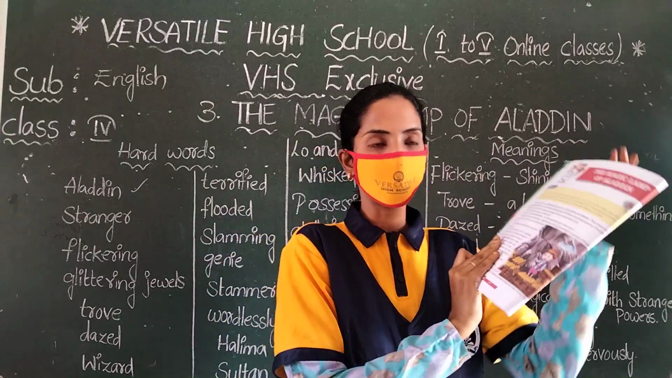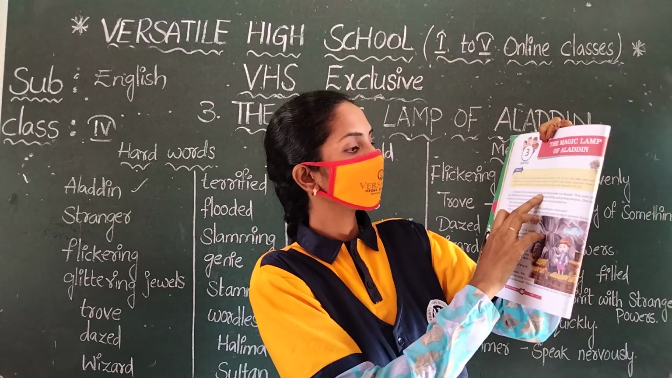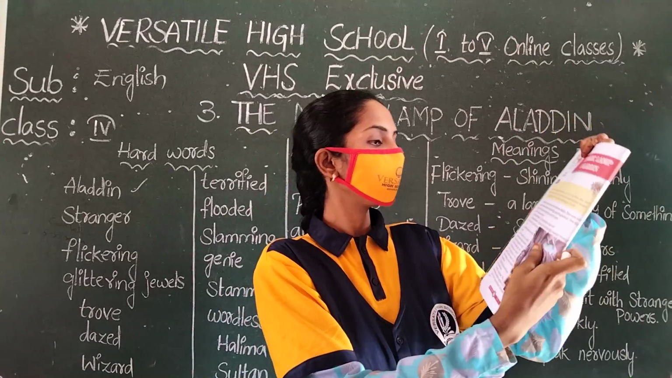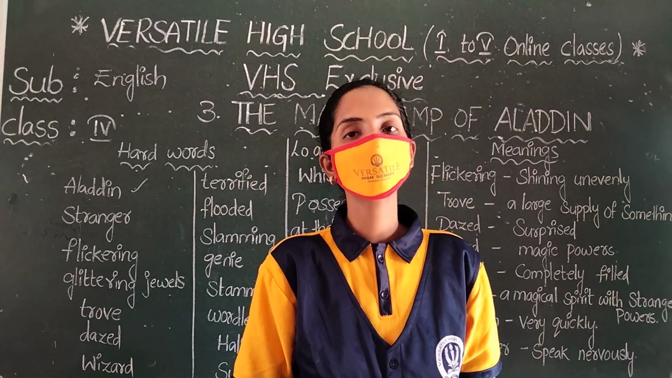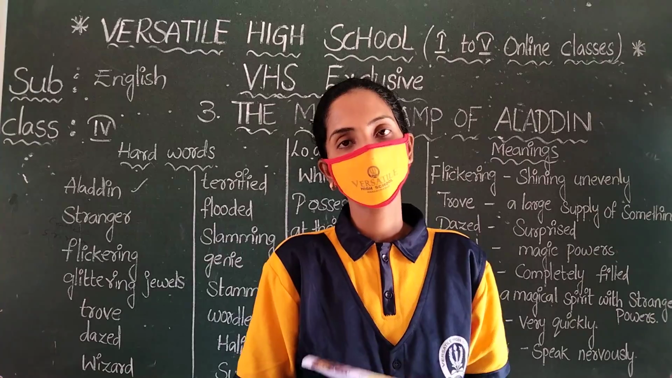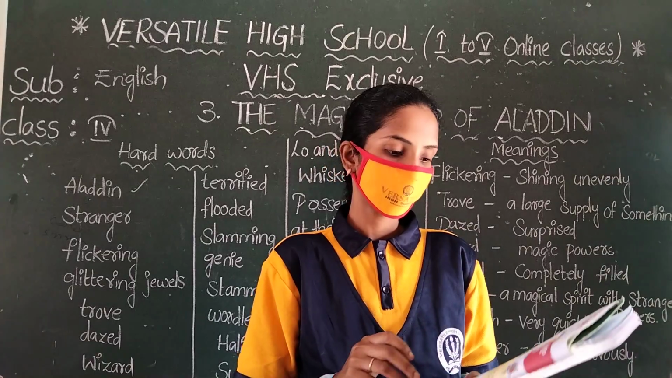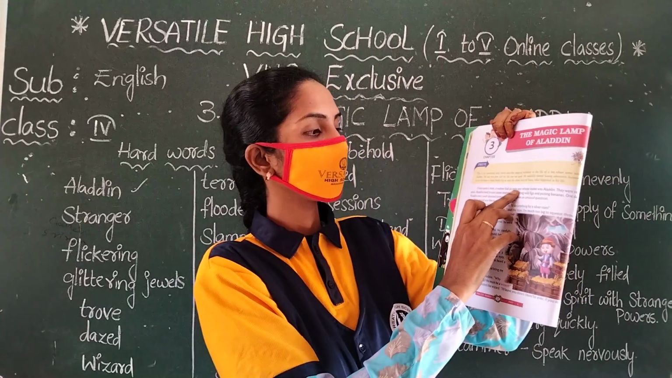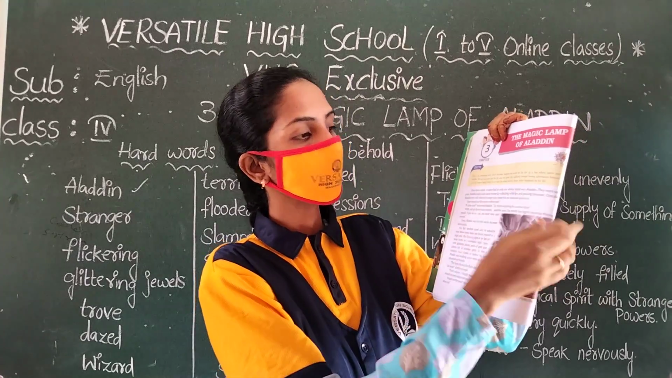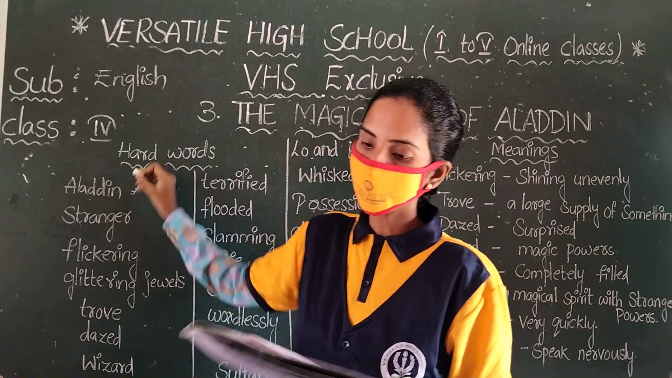Let us start. Okay, the first one, look at page number 12. Once upon a time, a widow had an only son whose name was Aladdin. Widow means a woman who lost her husband. This type of woman we call a widow. Okay. A widow, and the son's name is Aladdin.